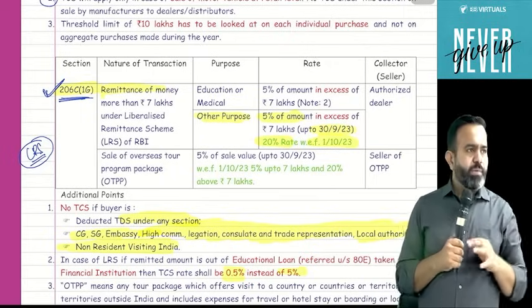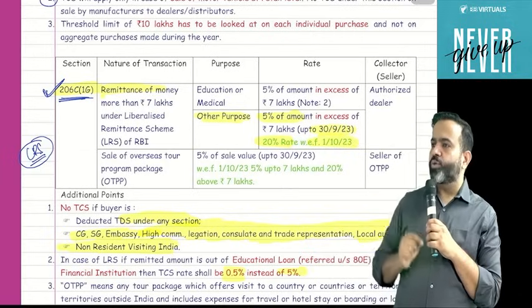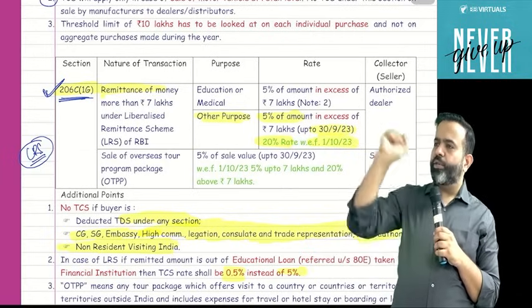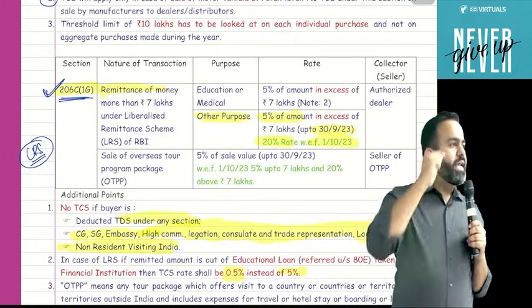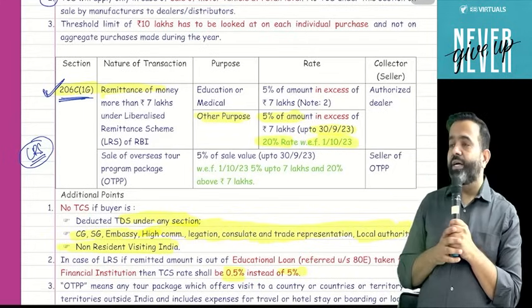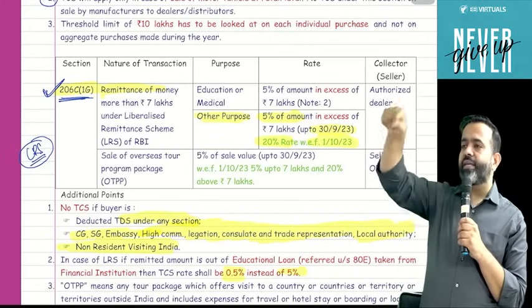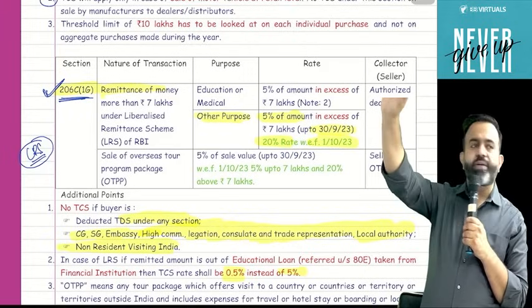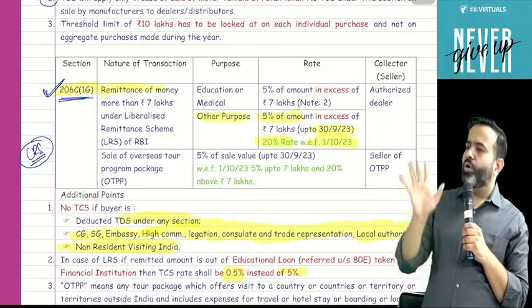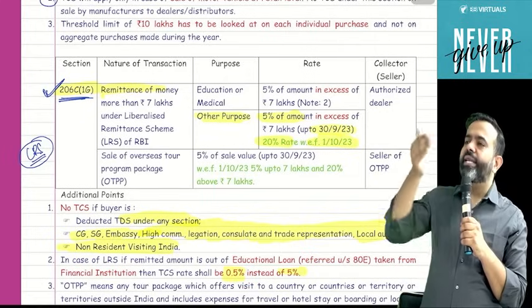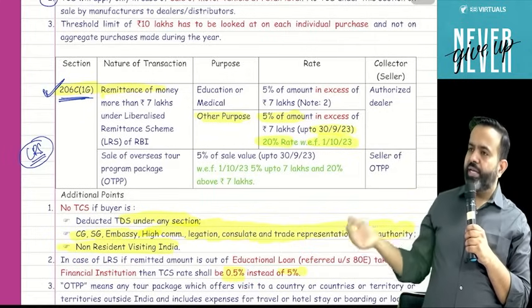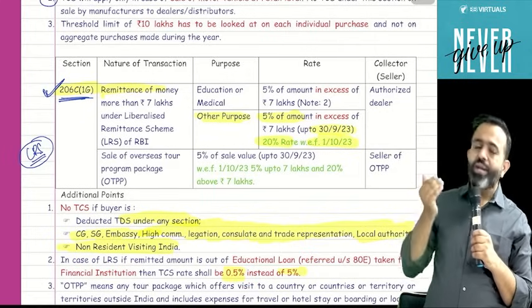Let me take an example. Suppose I have sent 10 lakh for educational purpose, 7 lakh for medical purpose, 10 lakh for purchasing property outside India, and 10 lakh for purchasing shares outside India. So will I get 7 lakh, 7 lakh, 7 lakh on each payment, or only one 7 lakh? The right answer is only one 7 lakh. So this 7 lakh limit is for the combined remittance outside India for medical purpose, educational purpose, or any other purpose.